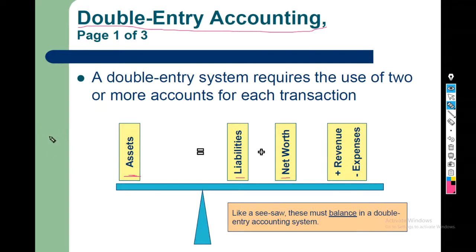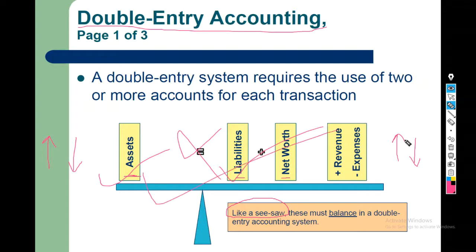Hence, whenever the asset side is increased, the corresponding liability side is also increased, and whenever the asset side is decreased, the corresponding liability side is also decreased, and vice versa. So it is like a seesaw. If the asset side increases, the liability side should also increase, and if it is not balanced, this is a wrong statement, and if it is balanced, it is a correct statement.